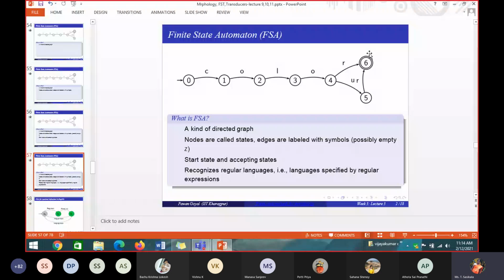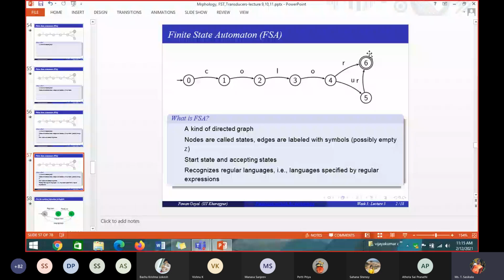So now, how are these finite state automata used for morphological analysis? We will see. We have learned what morphology is and what a finite state automaton is. It is a directed graph which has nodes and edges, and it recognizes the regular language, that is, the language specified by the regular expression. Whatever language you give, when it passes through this automaton, it recognizes that regular language. If it does not pass through, it is not recognizing that regular language. So now, based on this concept, we will see how the FSA is used for morphological analysis. Ours is morphological analysis.